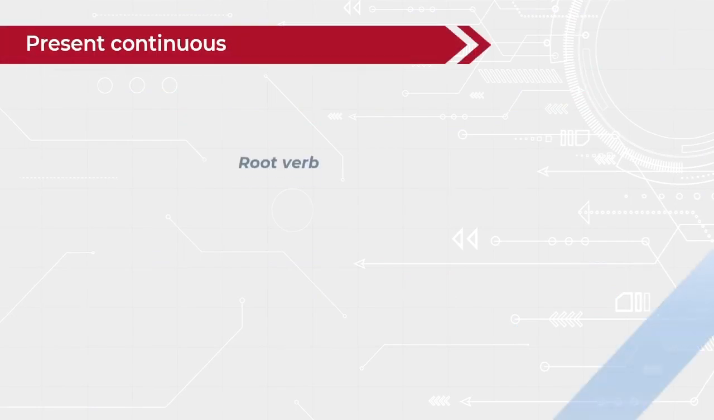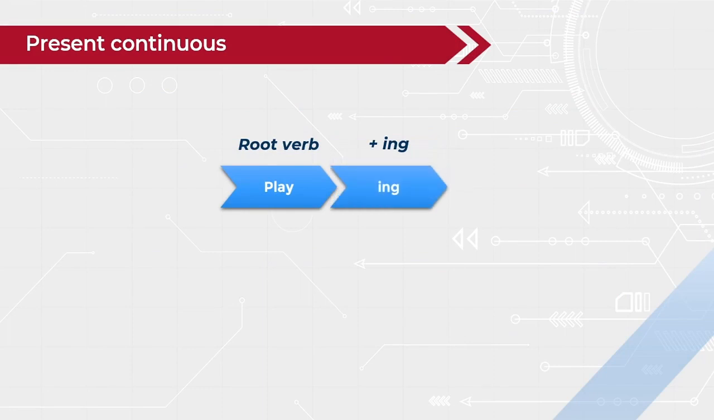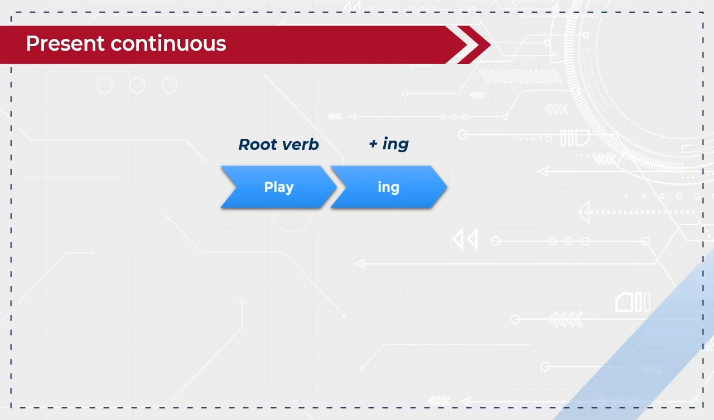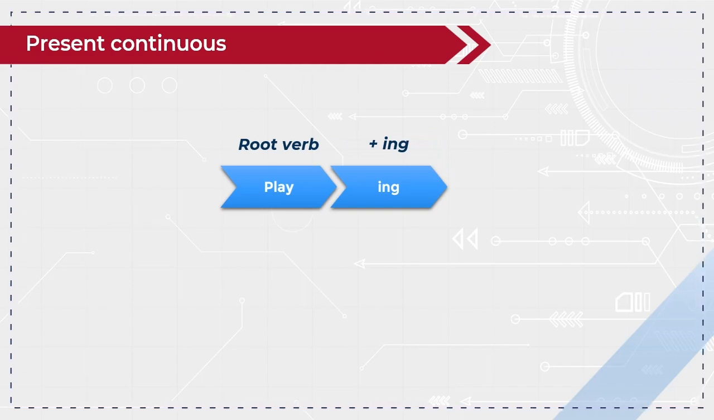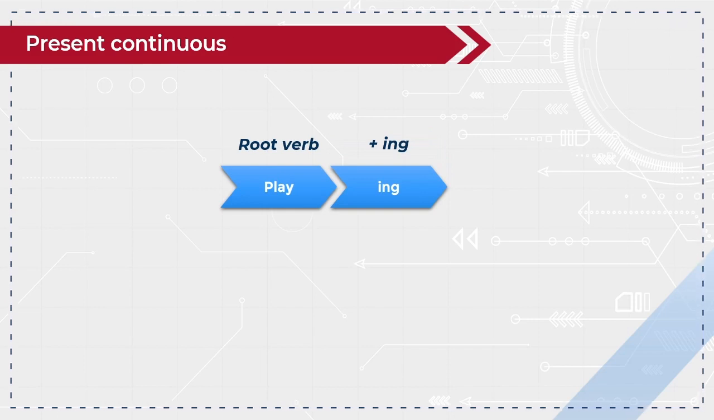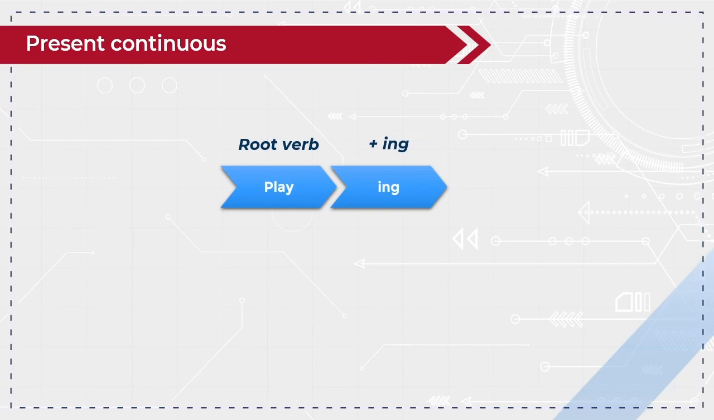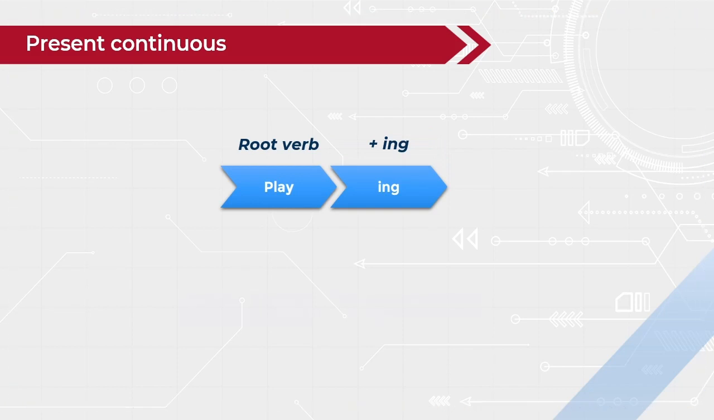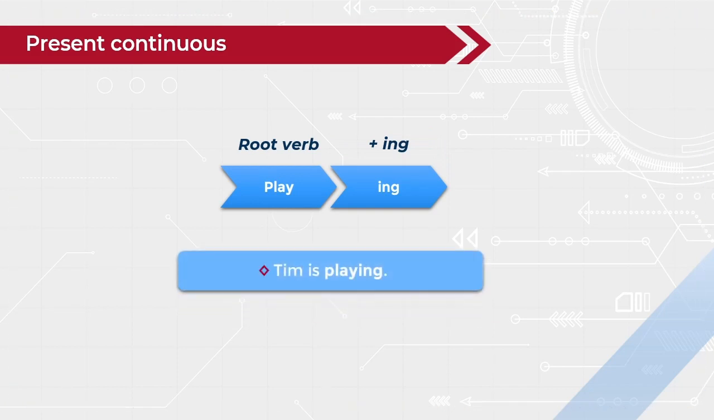In present continuous, we form the present participle adding ing at the end of the root verb. Most verbs follow this rule. There are certain rules in the formation of the verbs in present continuous tense. 1. For most verbs, we just add ing at the end. For example, Tim is playing. The form of the verb playing comes from the verb play plus ing.